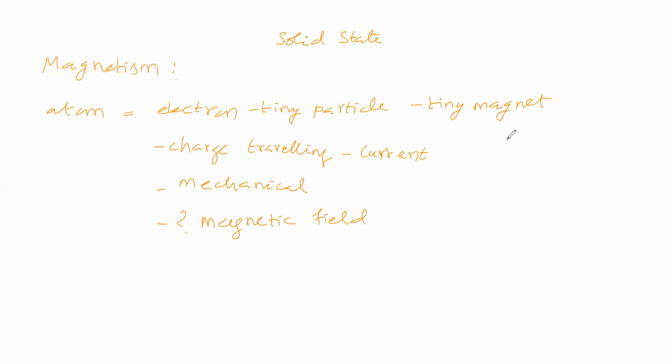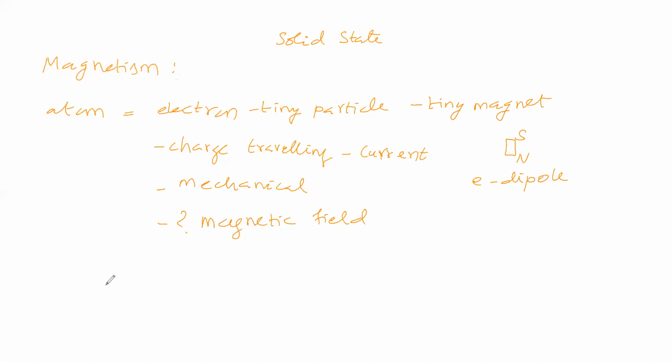Tiny magnet in the sense electron is acting as a dipole. Dipole in the sense one end is acting as north, another end will act as south. So electron is acting as a tiny magnet. In this tiny magnet we can say north pole and south pole, dipole will be there. Dipole in the sense one pole is north pole, one pole is south pole. Like this we can say for electron.